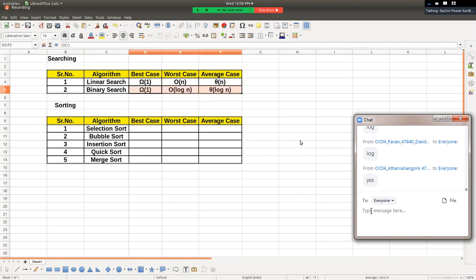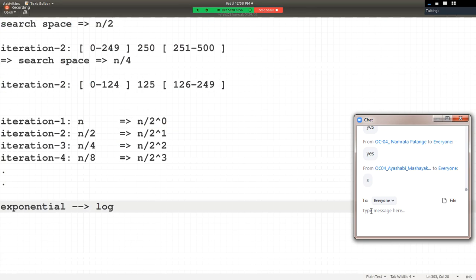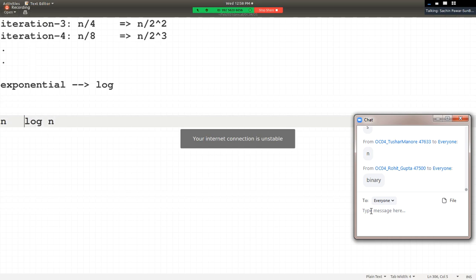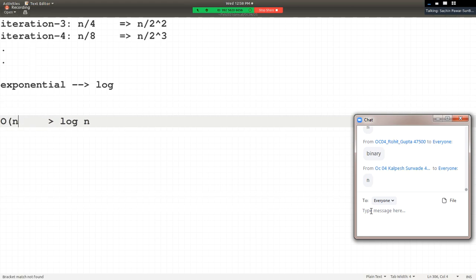So please, you only have to remember this, you only have to remember this table, right? Now out of these two, linear search and binary search, can you please tell me, guys, n and log n, if we compare both, which one is greater? n is greater, yes, very good. And hence if you talk in terms of time complexity, here we can say log n is more efficient than n. Do you agree with this? Log n is more efficient than n, right?